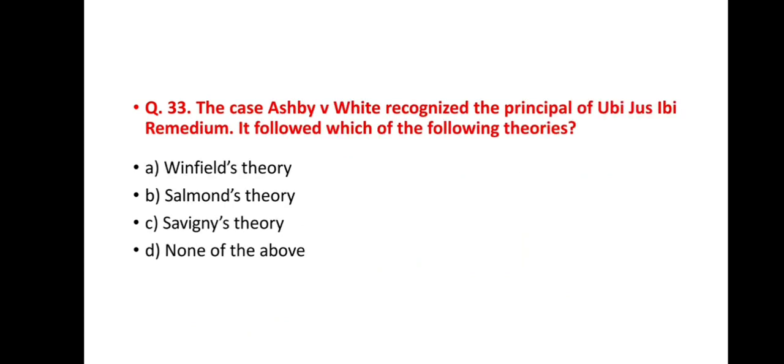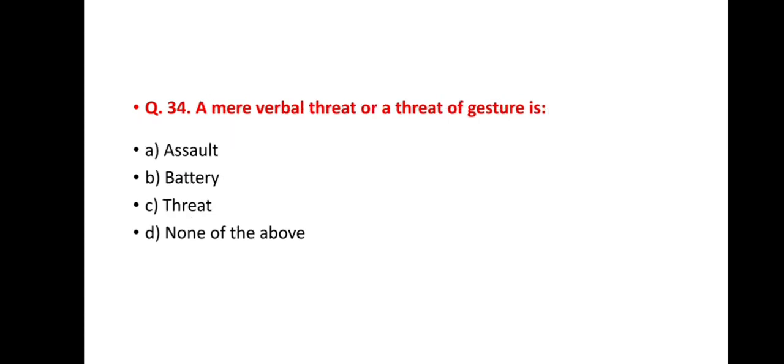Next question, question number 33. The case Ashby versus White recognized the principle of ubi jus ibi remedium. It followed which of the following theories? Option A, Winfield theory, option B, Salmond's theory, option C, Savigny's theory, and option D, none of the above. And the correct answer is Winfield's theory.